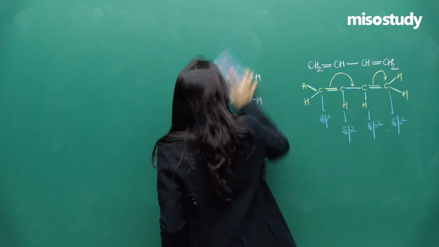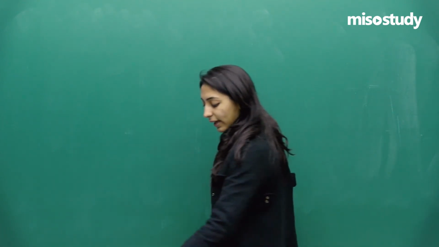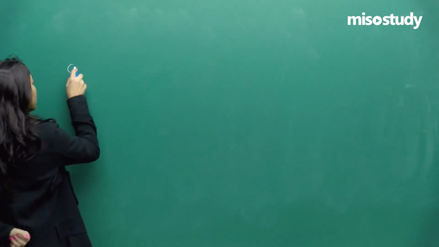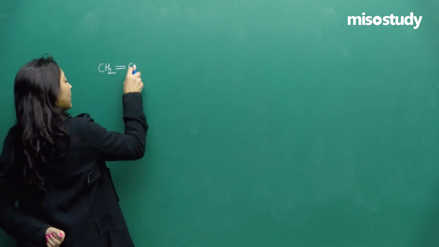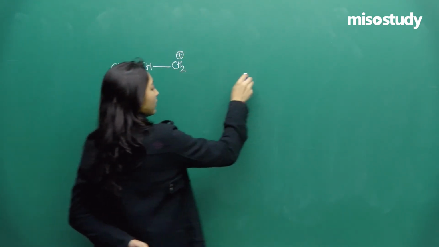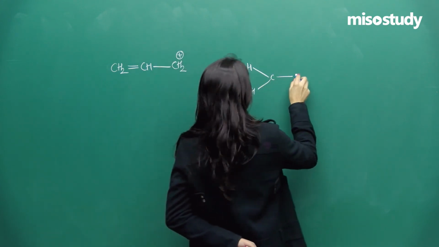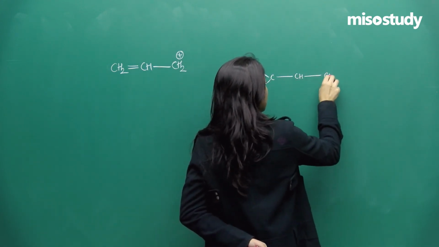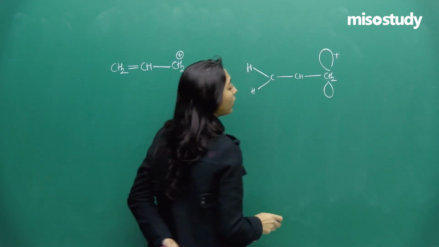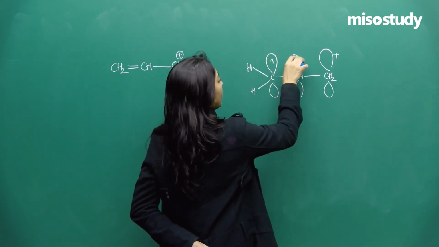Now I will be drawing the case of another molecule. And this case with another molecule is something like CH2 double bond CH, CH2 positive. So see, HCH, CH, CH2. Now it's a positive, so it's having one vacant p orbital, whereas these two are having one electron.